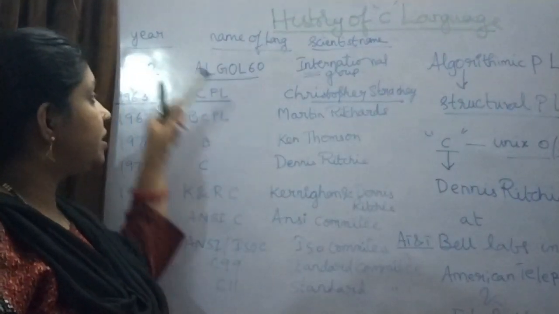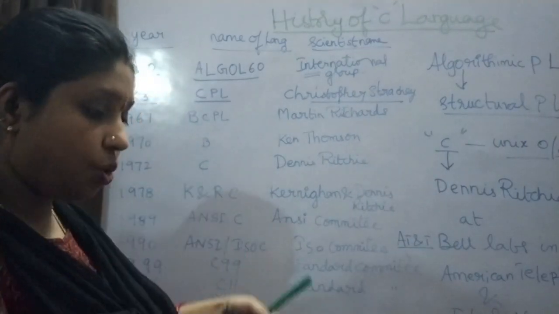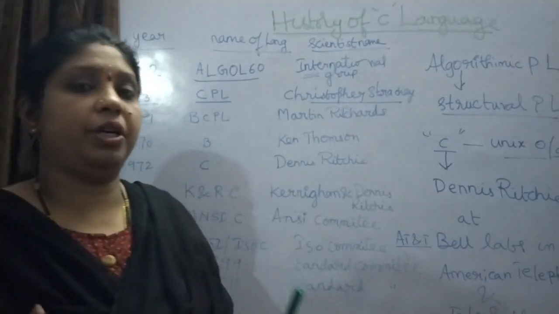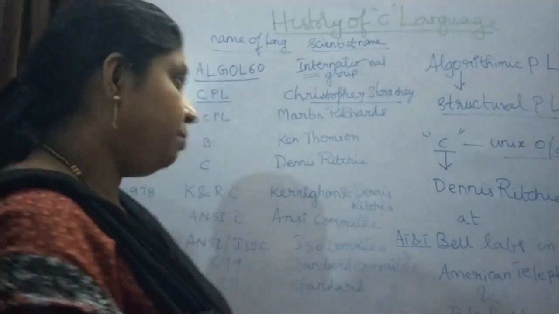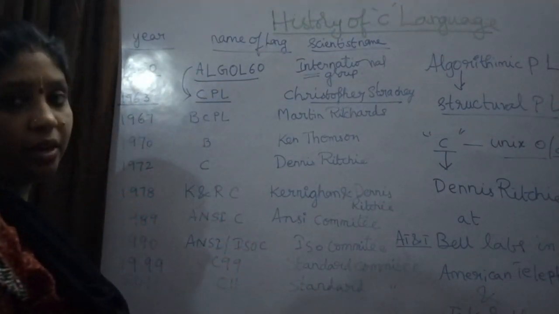That means he took some features from Algol and created his own features, and combined them to create one combined programming language. So from Algol, CPL has come.